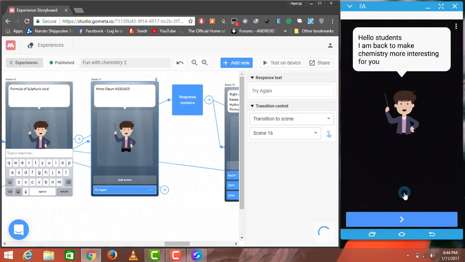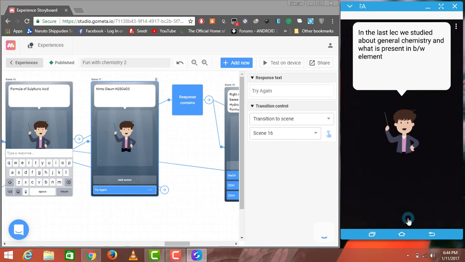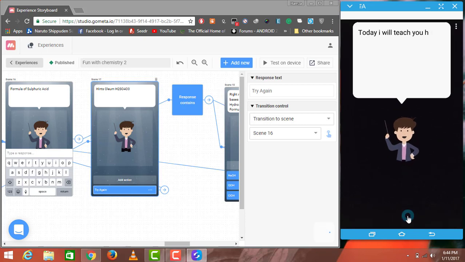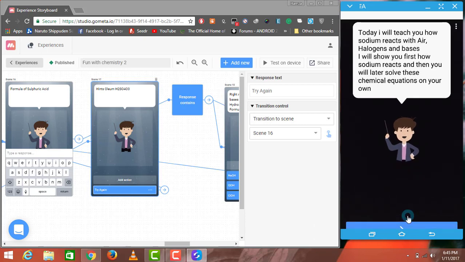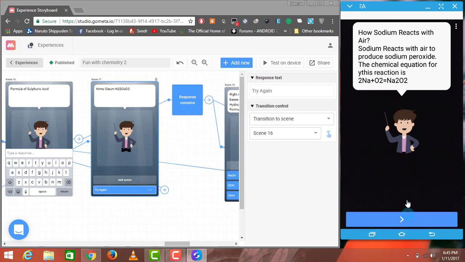The teacher is back and is going to teach us about chemistry. In the last lecture, we studied general chemistry and how reactions happen. Today he will teach me how sodium reacts with air, halogens, bases, and acids, and then I'm going to do the chemical equations on my own. How does sodium react with air? Sodium reacts with air to produce sodium peroxide. That's easy. They have already given me an example, so following this example, I have to solve the next equation.